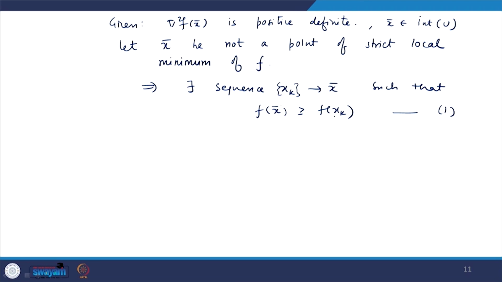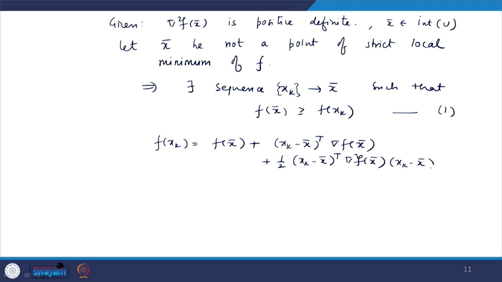So, what we will get by the second order differentiability of f at x bar is f x k is equal to f x bar plus x k minus x bar whole transpose gradient of f at x bar plus 1 by 2 x k minus x bar whole transpose gradient square of f x bar x k minus x bar plus beta x k into norm of x k minus x bar whole square, where this beta function tends to 0 as x k tends to x bar. Okay. So, this is the second condition.